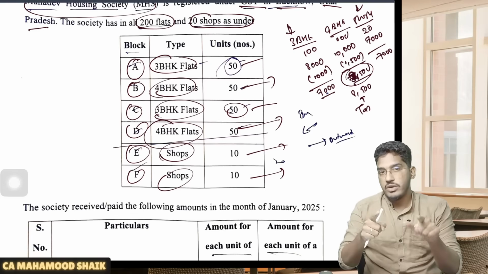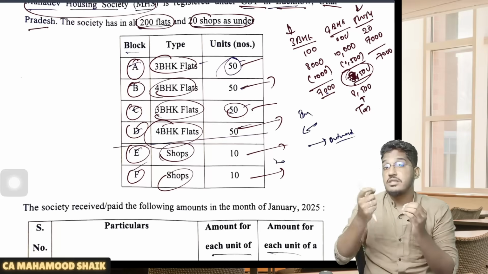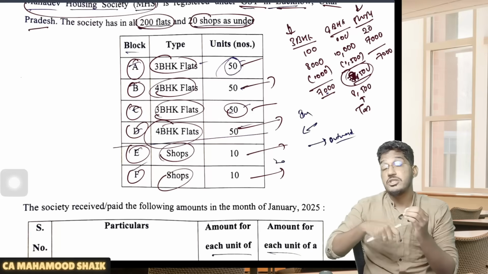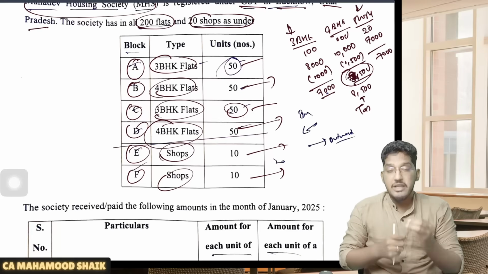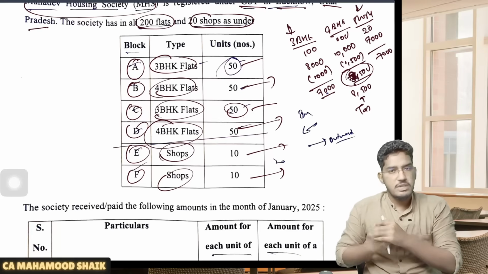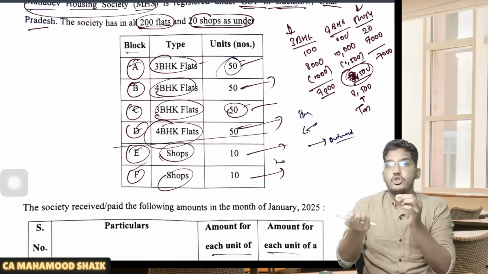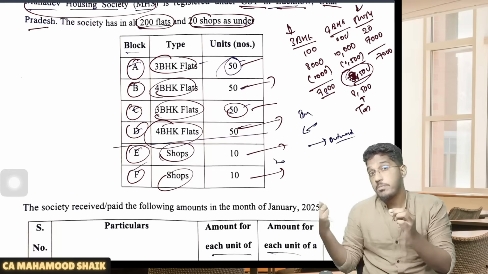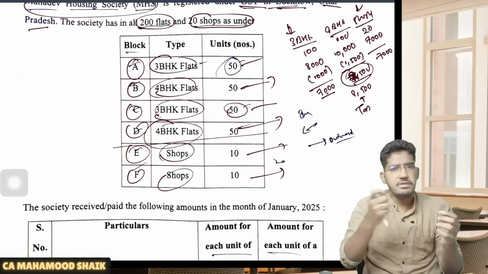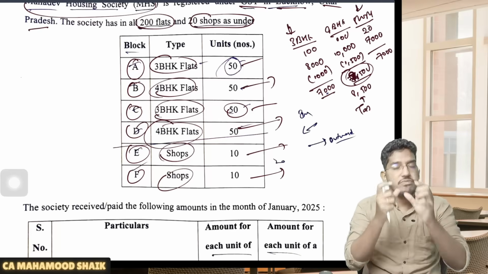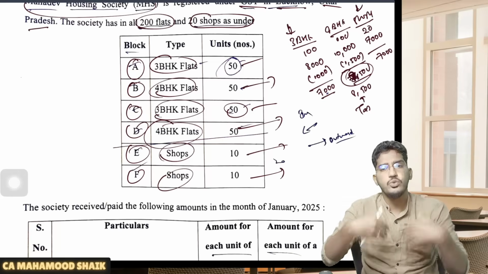In the exemption, they say the services provided by a residential welfare association or a housing society to its members, where the maintenance charges are up to 7,500 rupees, are exempted. They did not specifically mention that the member should be a residential flat owner or a shop owner. They did not make that bifurcation. So this is my point of view, and there is no specific clarification regarding this. If we literally go by the exemption, they say that services provided by a residential welfare association to its members.